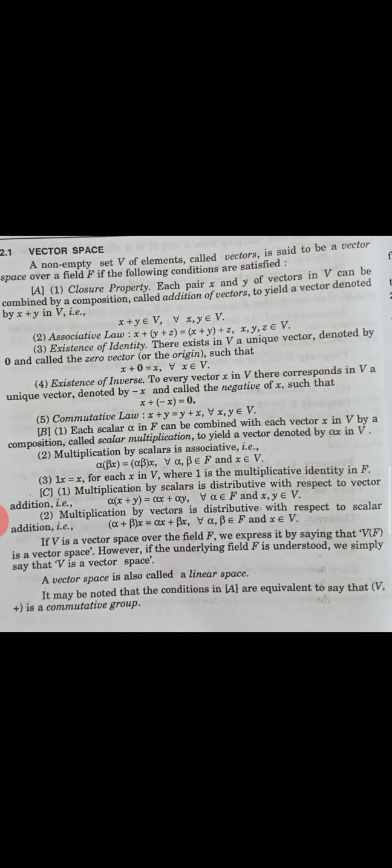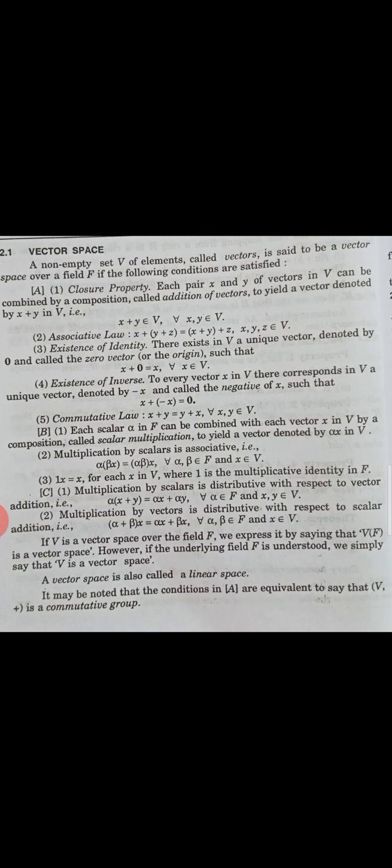Next, commutative law, that is, x plus y is equal to y plus x for all x, y belongs to V. Now the section B. Each scalar alpha in F can be combined with each vector x in V by a composition called scalar multiplication to yield a vector denoted by alpha x in V.